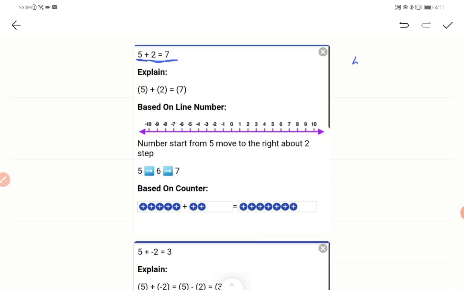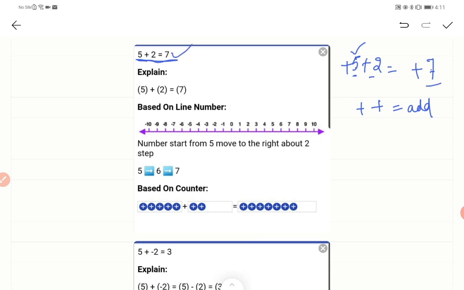Normally if you do the calculation, 5 plus 2, you need to add, right? You add the weights, 5, 6, 7, and the sign of the resultant should be the larger integer's sign. The larger integer is 5, the sign is plus, so 7. Right children, this is how we calculate and get the answer 7.